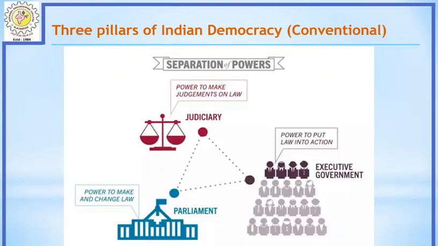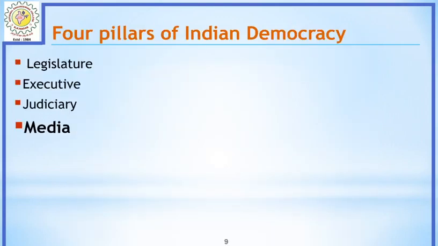And now, by seeing the separation of powers, the judiciary system has the power to make judgments on law, the parliament system is able to make and change the law, and the executive government is able to enforce the law. So in this way the power is delegated to each important body. Whenever a need arises, the need is prepared as a bill, and that bill will be passed in order to benefit the country.